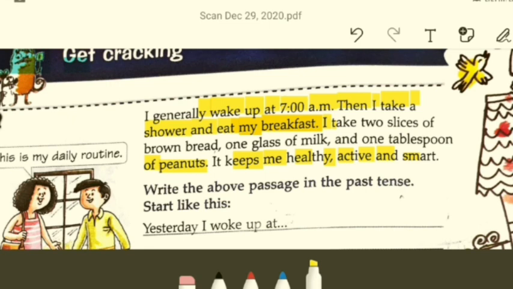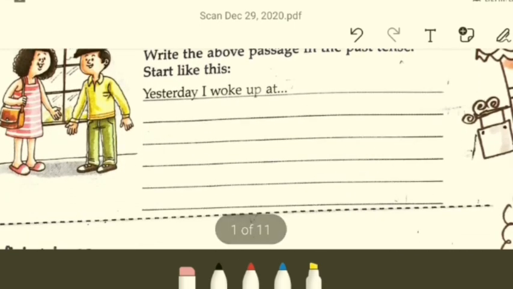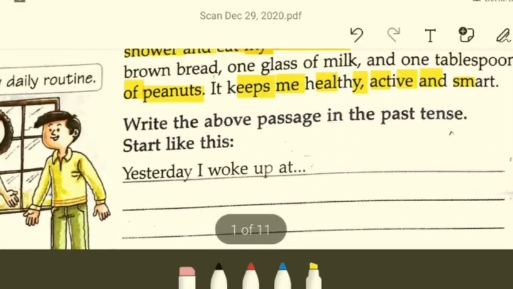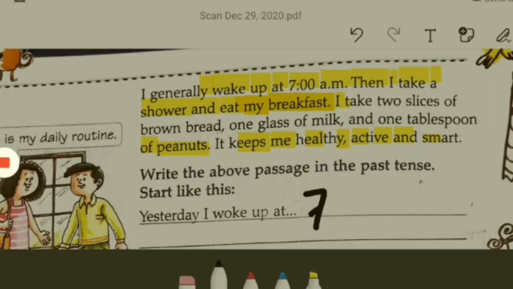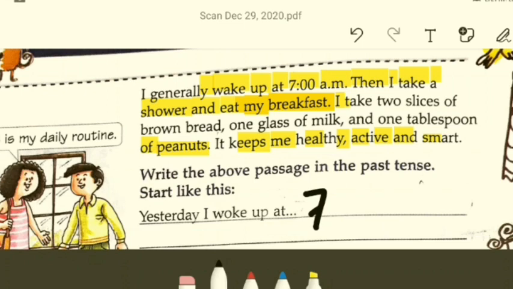You have to write the above passage in past tense. Very simple. They already help you by beginning it. So how are you going to write? Yesterday I woke up at, what will it be? I woke up at, of course, 7. Give me a second, I'll just make some adjustment with the thickness of the pencil. Yeah, we were here. Yesterday I woke up at 7 a.m. Right? This is how it will go.